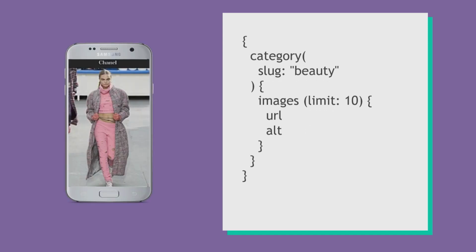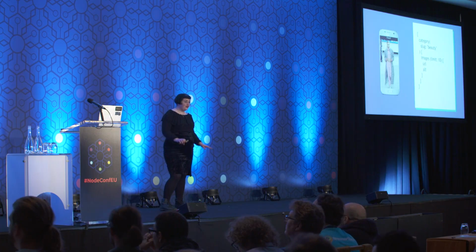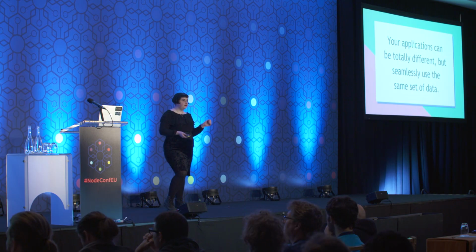Then in the native application, we also might want to render a beauty category page. But because it's a native app, maybe we don't want articles. Maybe we just want images. In a life before GraphQL, we would probably be burdened with those articles as well, because they would come back at the beauty category endpoint. But because we're using GraphQL, we can just ask for what we want, and we won't get anything else. So your applications can be totally different, but they can seamlessly use the same set of data.